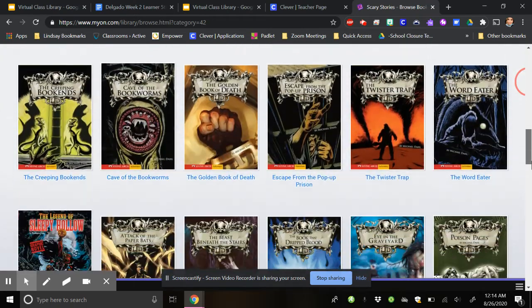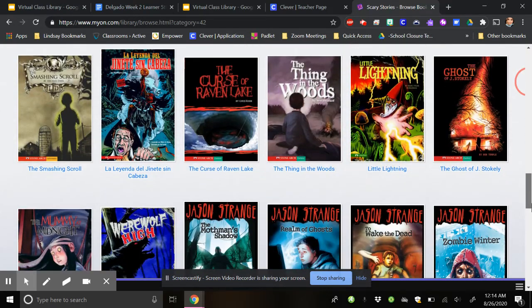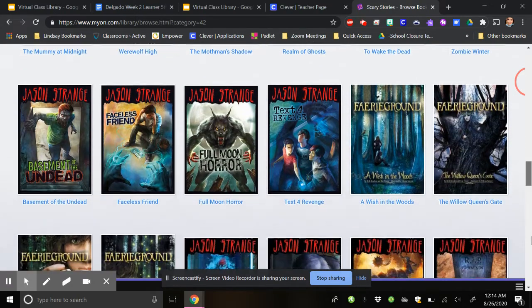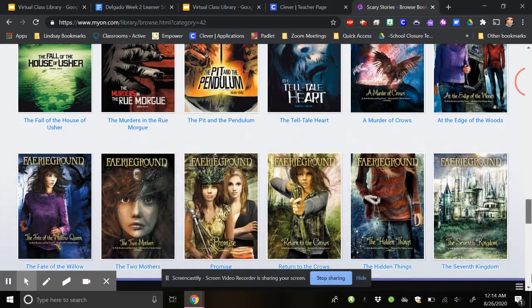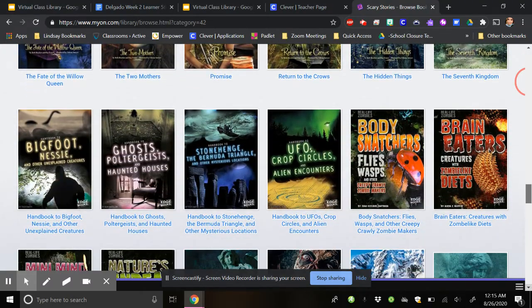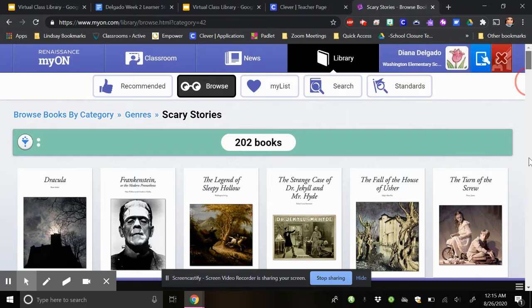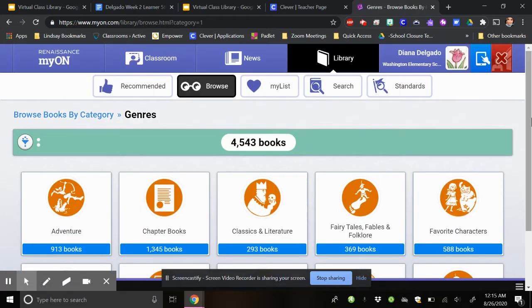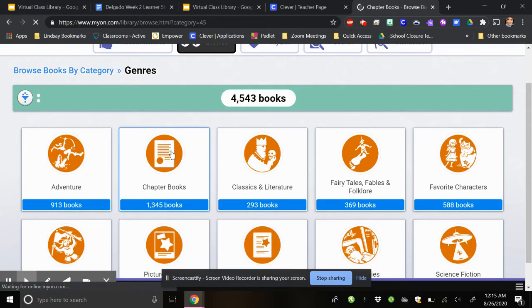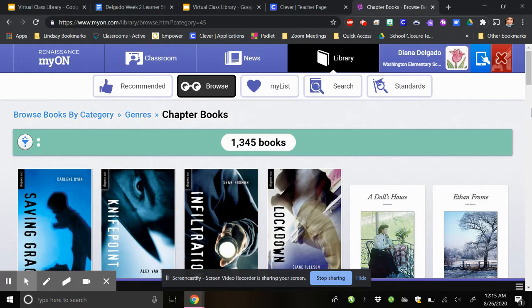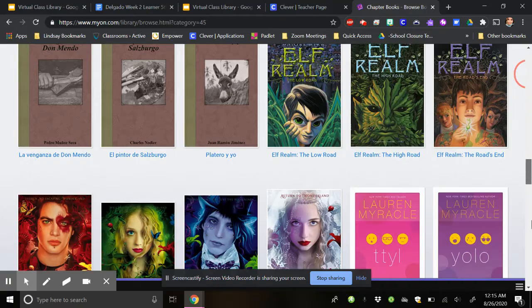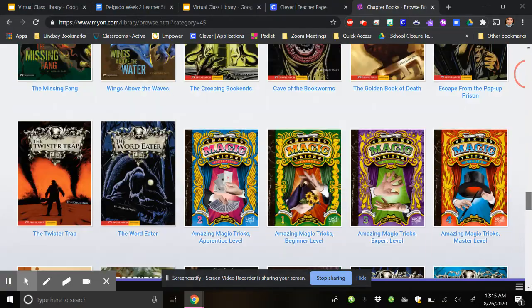And something I notice is that you can add these as a favorite. So this is one genre. If you want to go into chapter books, you can look down here through this and find chapter books.